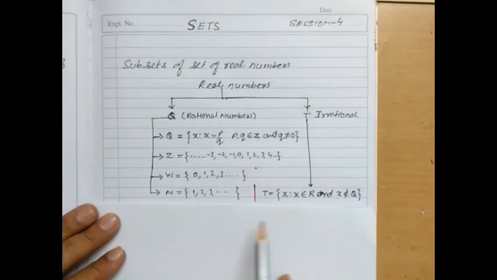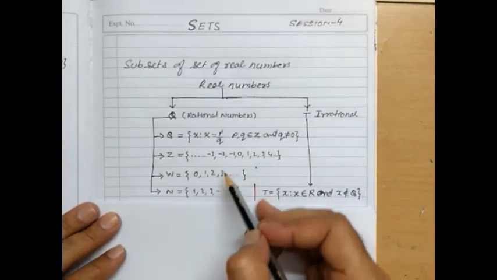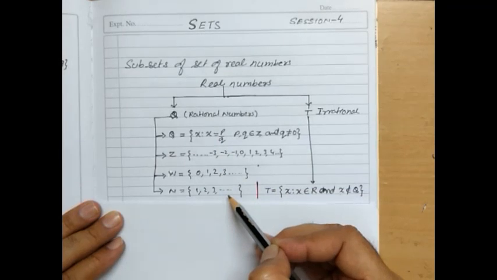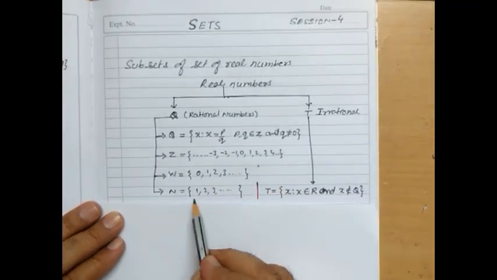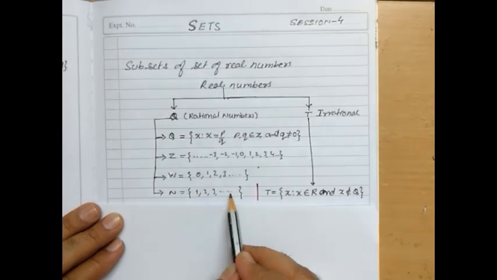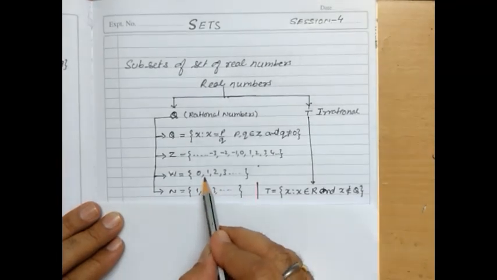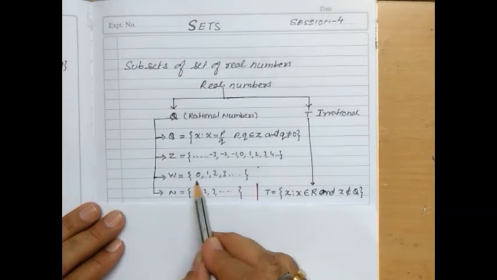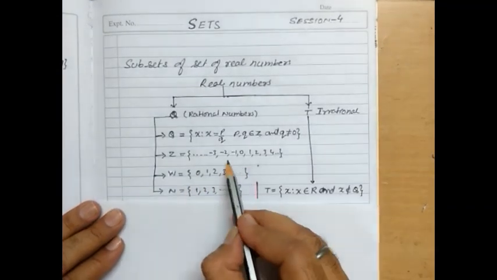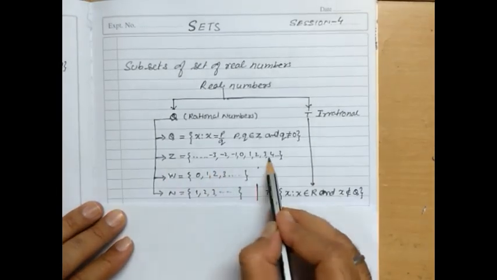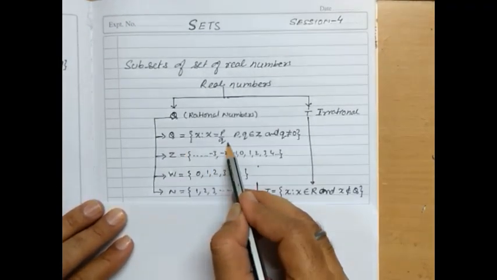So we see that there is a certain relationship between all these sets. What kind of relationship do you see? If we see the natural numbers, all the elements of the natural numbers are contained in the whole numbers, and all the elements of the whole numbers are contained in integers, and all the integers are contained in the rational numbers, or not?